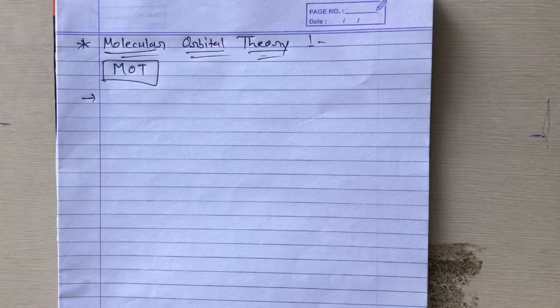Good morning dear students. Today's topic is molecular orbital theory. In the previous lecture we already discussed valence shell electron pair repulsion theory. What is the valence shell electron pair repulsion theory? I gave you some postulates. What are the postulates?